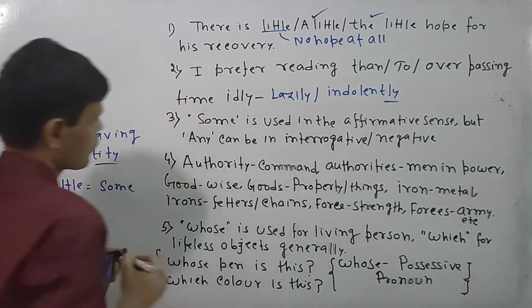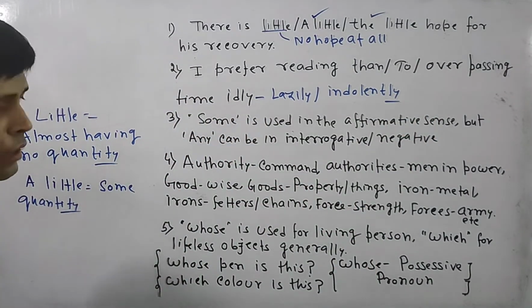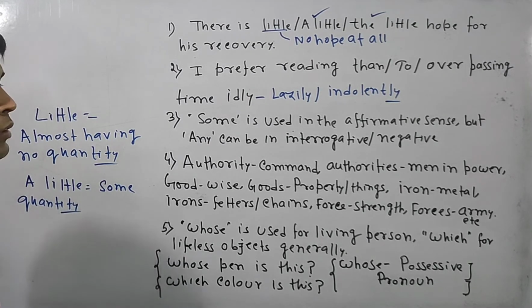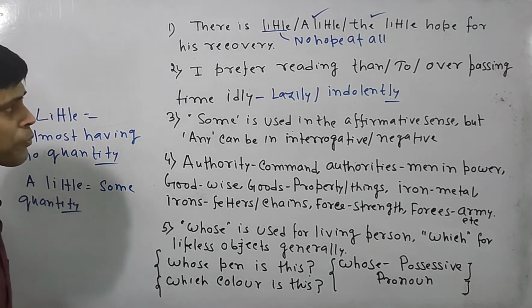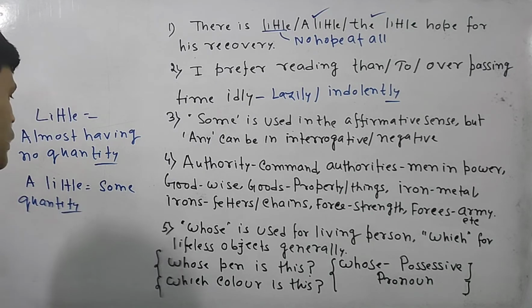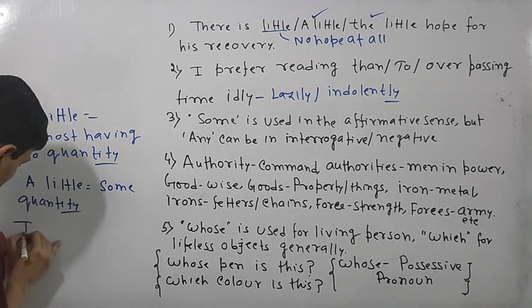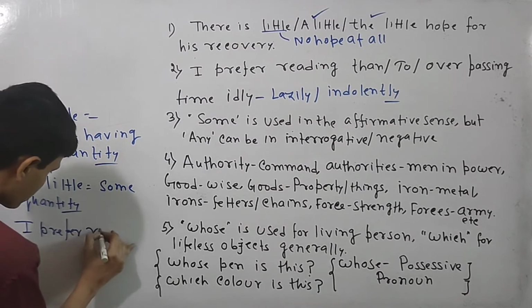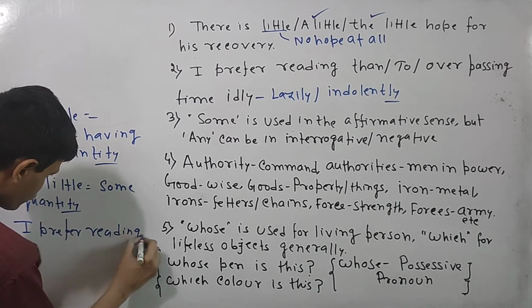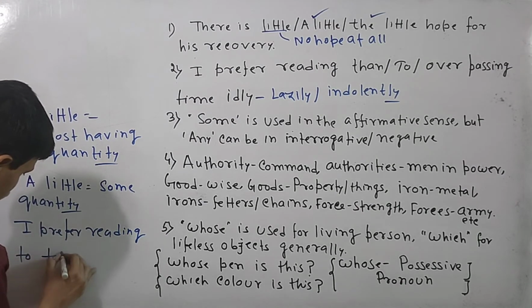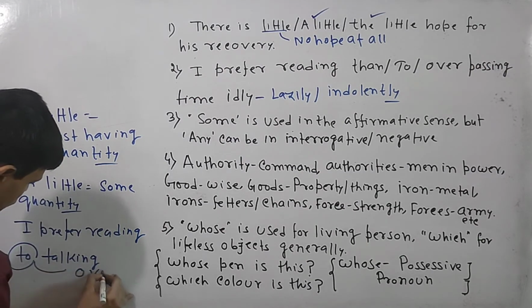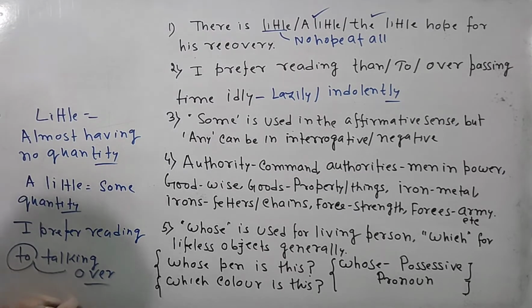Whenever you use the word prefer, to is generally written. Instead of to, we can also write over. If I write, I prefer reading to talking, I can also make this sentence with over. There is no problem with this, but in general cases we write to.